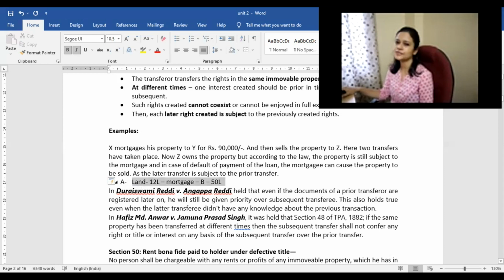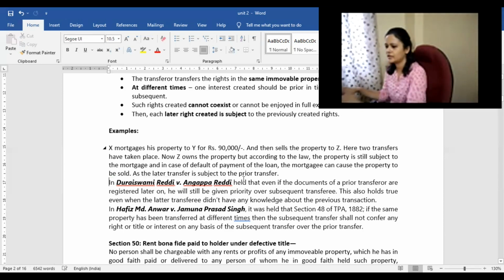It falls under specific relief, that if this property is subject to some mortgage or any other thing where the value involved is lesser as compared to what you will get under this sale transaction, then this person can ask that you clear this mortgage and get it transferred to me. Or he may even say, I'm not paying you 50 lakhs now, but 50 lakhs minus 12 lakhs, some 38 lakhs, get the property transferred. After that, I will clear the mortgage. Those things may also apply, but this is not that relevant for this example.